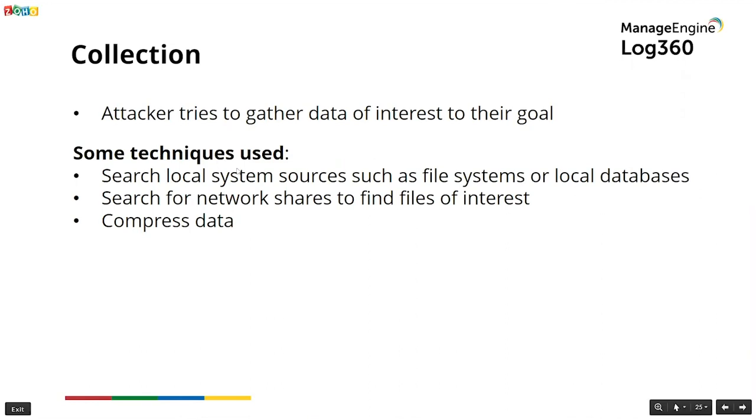Some of the techniques used are listed right here. They include an adversary searching local system sources such as file systems or local databases to find files of interest and sensitive data. Adversaries may also search for network shares on computers they have compromised to find files of interest. Another collection technique is this one right here. It involves the attacker actually compressing data. Compressing the data helps to obfuscate the data and minimizes the amount of data that is sent over the network.